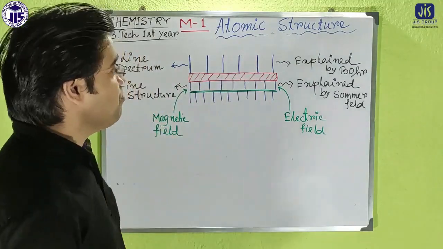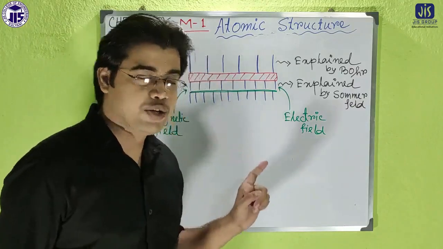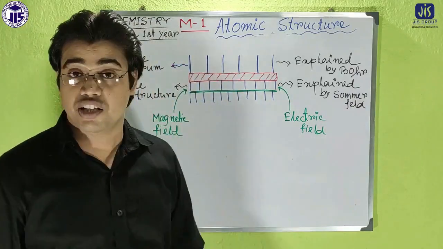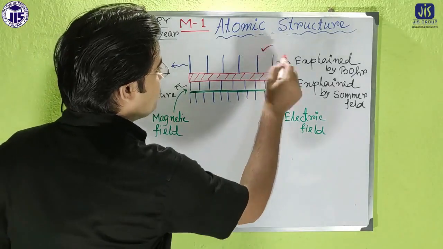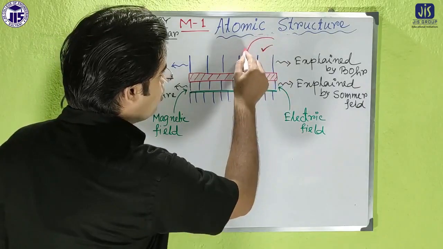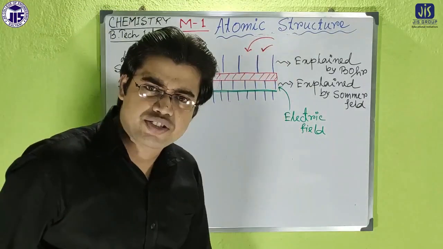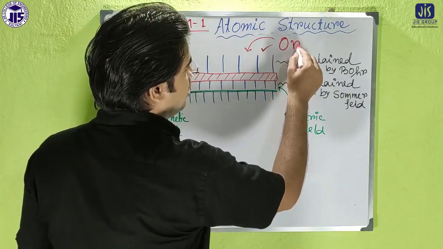So we already discussed two factors. The first factor, why light spectra are generated, was not explained by the Rutherford model, but was successfully explained by the Bohr model. To explain the light spectrum, Niels Bohr introduced the existence of the orbit.